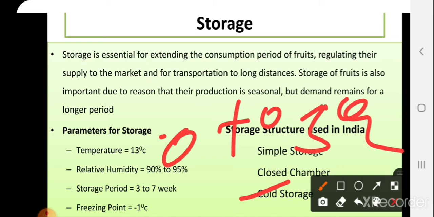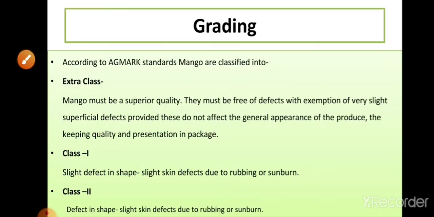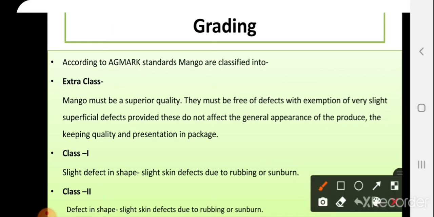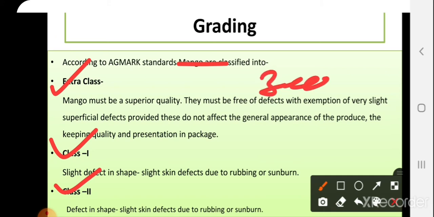Then grading. What are the different parameters or cases for grading? According to the AGMARK standards, mangoes are classified into extra class, class 1, class 2 and class 3. In class 1 mangoes, the weight is nearly 300 grams each. Mangoes must be of superior quality.